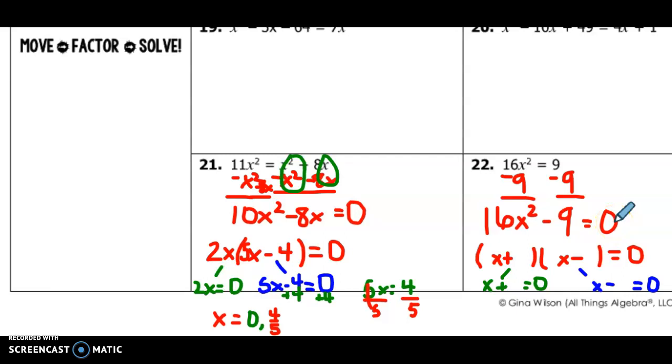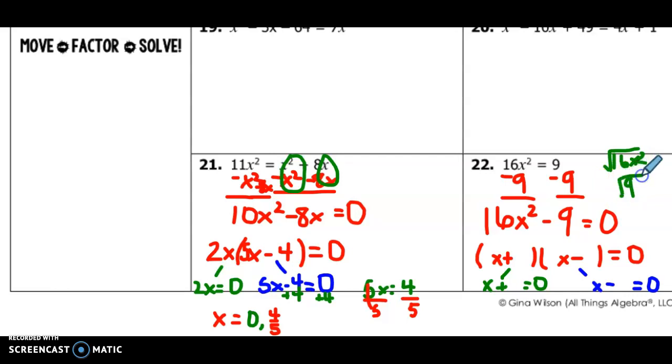So here we want to think about all of our opportunities to factor. If there's a GCF, we take it out. In this case, there's not a GCF, and we can go through and identify our ABCs. But this is a special case. If we can recognize that it is, then we can use a shortcut. So special case here, 16x squared is a perfect square, and so is 9. With my kids, we talk about how if those are both perfect squares, I'm going to take the square root of 16x squared, and I'm going to take the square root of 9.